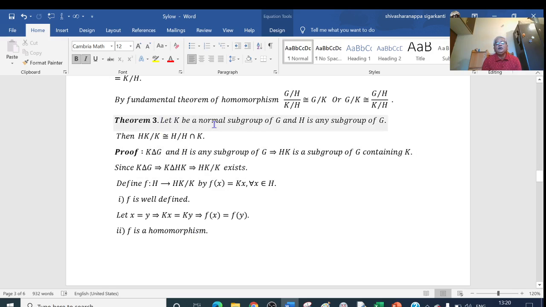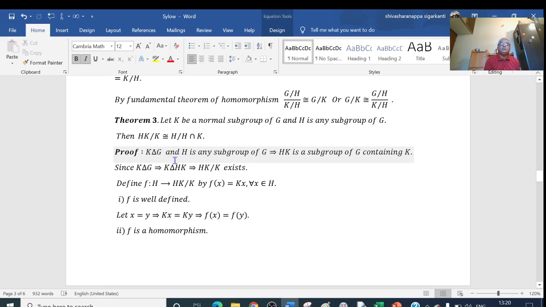Let K be a normal subgroup of G and H be any subgroup of G. Then HK/K is isomorphic to H/(H ∩ K). This is the theorem, the result we have to prove. Here K is a normal subgroup of G and H is any subgroup of G.